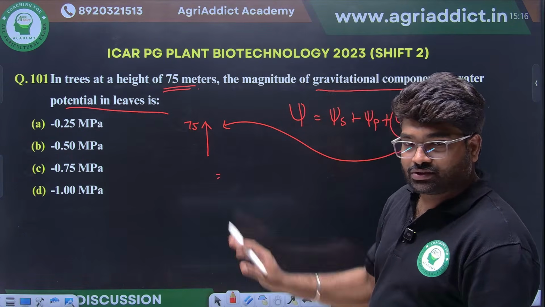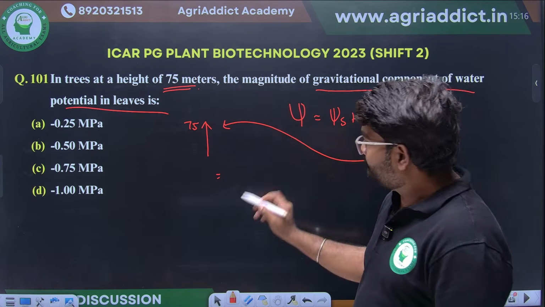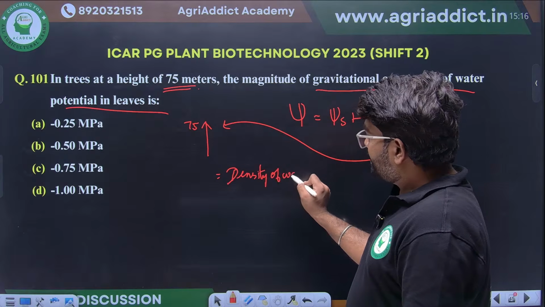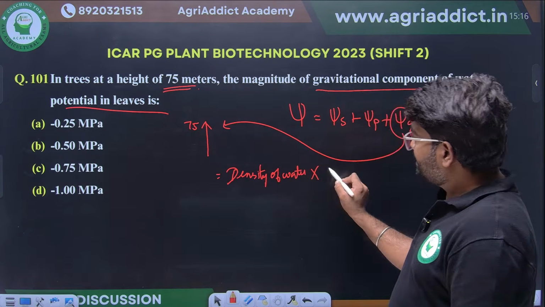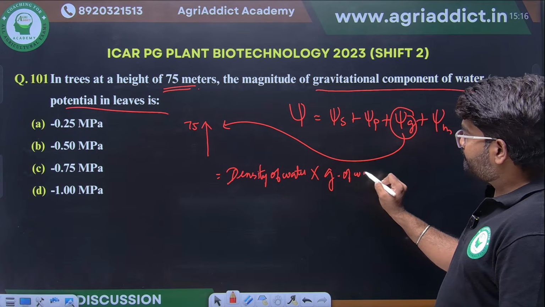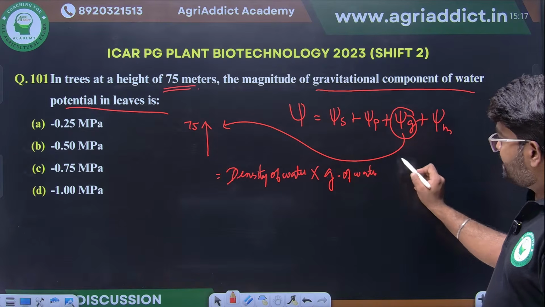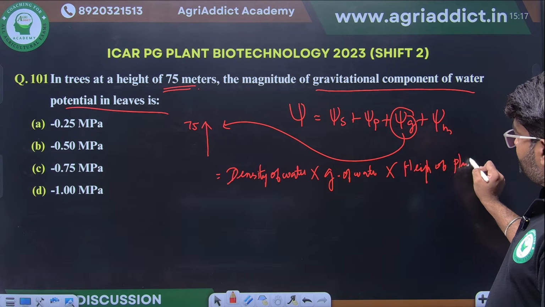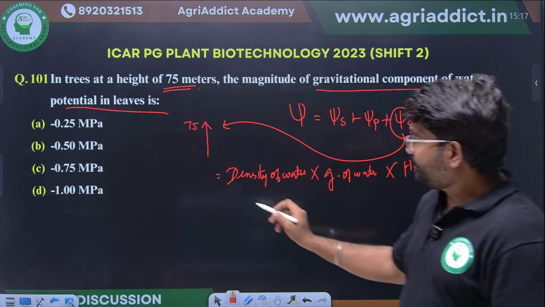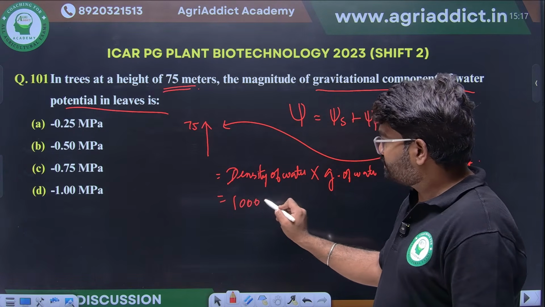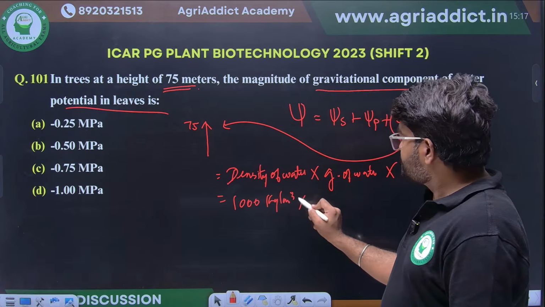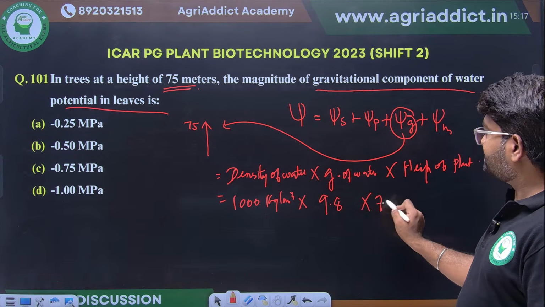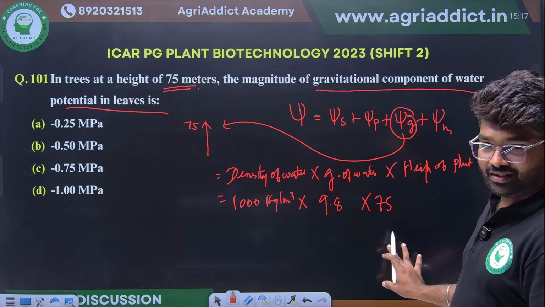So we are doing the calculation for water. Density of water into gravitational acceleration into height of the plant. This is the general formula, just remember this one. Density of water is 1000 kg per meter cube. Gravitational acceleration is 9.8. Height is 75. You just multiply all these things.